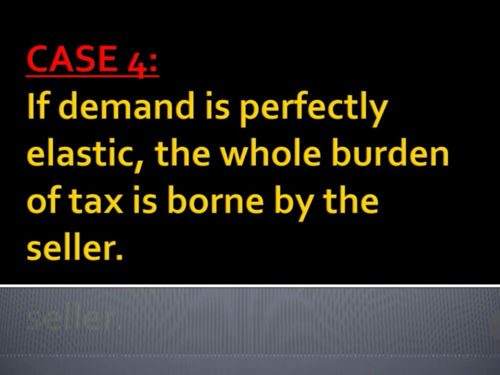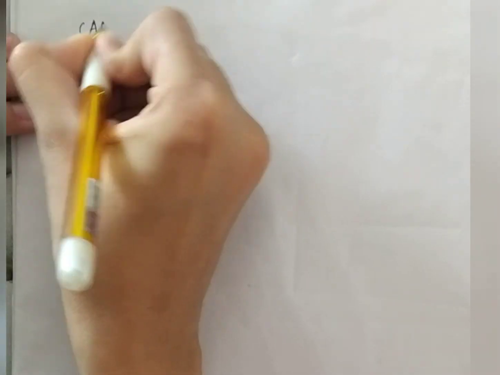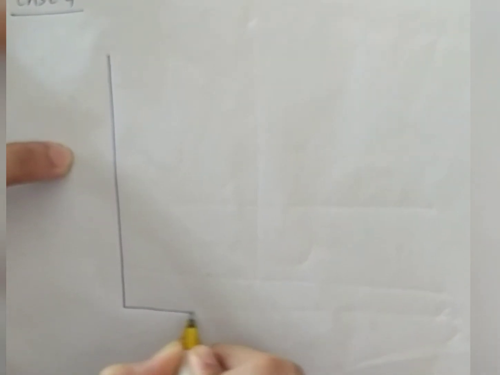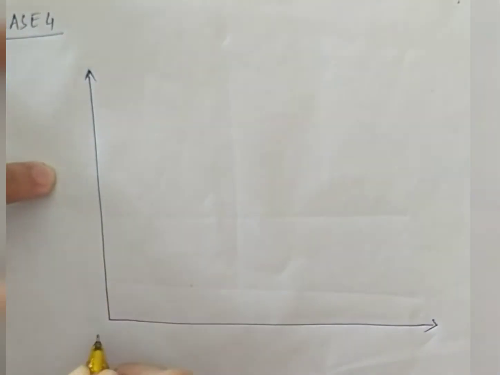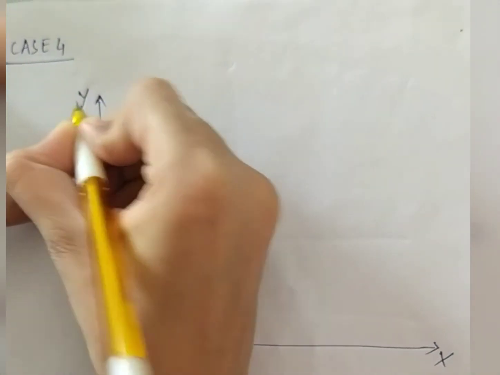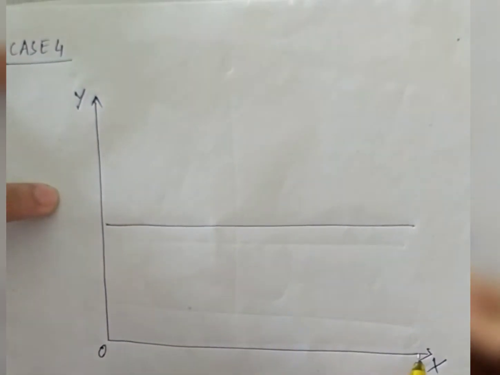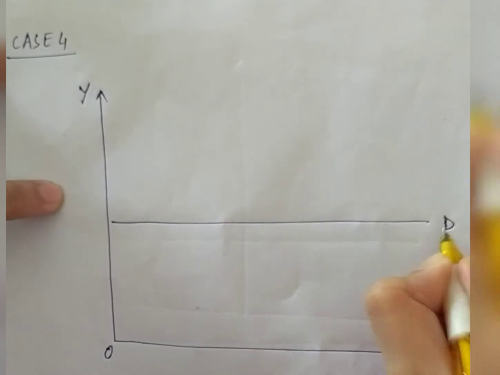The fourth case is if demand is perfectly elastic, the whole burden of tax is borne by the seller. This is case 4. See, this is the y-axis, this is the x-axis, OX, OY. Here demand is perfectly elastic, so it is parallel to the x-axis.